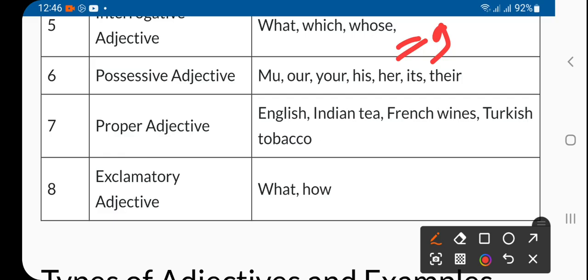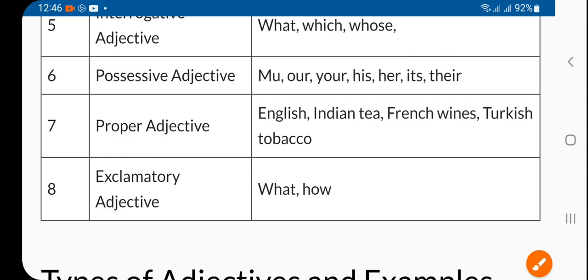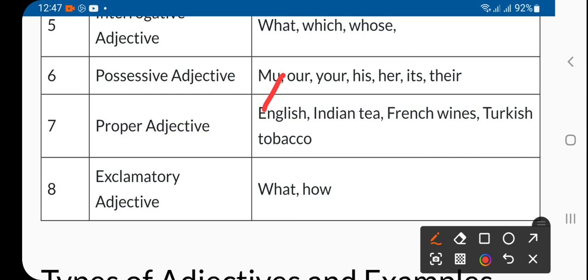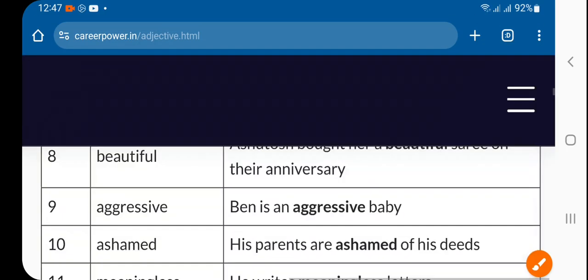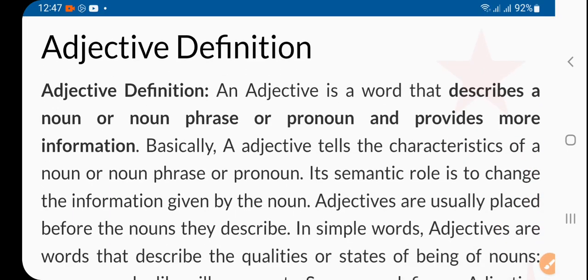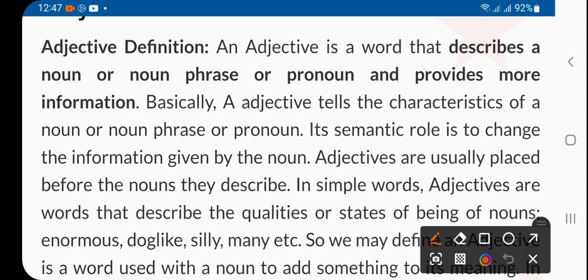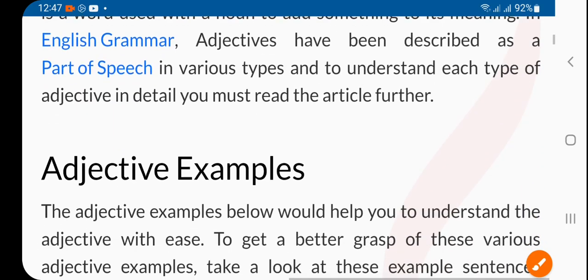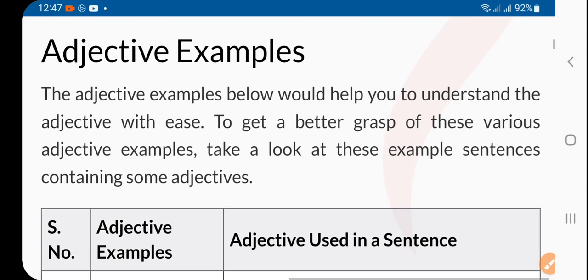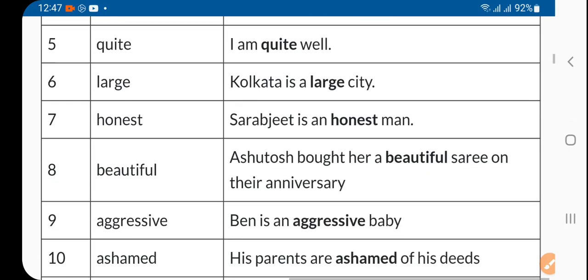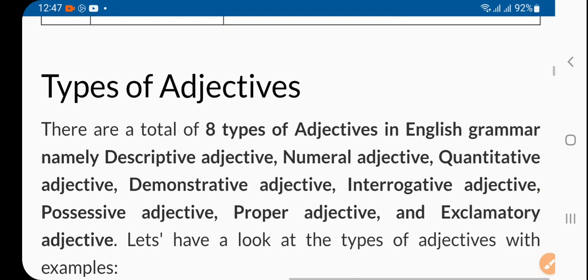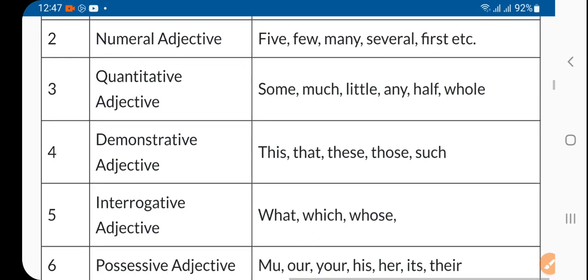Now, possessive adjective. There is a mistake actually in this text. This is my, not mine. This is my, right? Earlier also here there is a mistake, so please take care. No, this is an adjective. Why I'm underlining this word or these mistakes, because you should know that all these materials are not much reliable. So please use your brain as well, right? So that's one mistake.